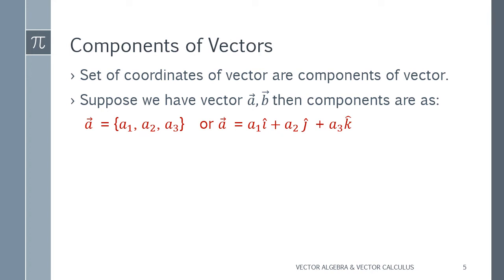Suppose I am taking vector A equals a1 comma a2 comma a3, or we can also denote it as A bar, that is, A vector equals a1i plus a2j plus a3k. This i, j, k shows the directions of the vectors. Okay, so these both are the notations for the vectors.